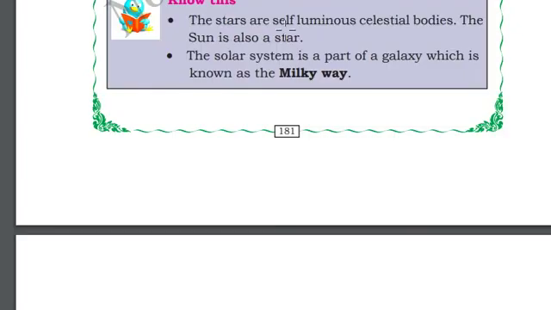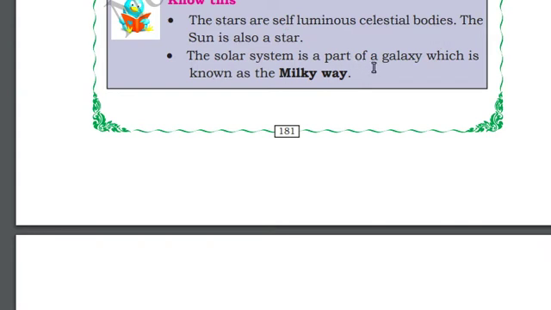Stars are self-luminous celestial bodies. That means they give out light of their own. There are many nuclear reactions happening in those stars, so they emit light and heat. They are called self-luminous, whereas planets such as Earth are non-self-luminous bodies, because planets do not give out light and heat of their own.